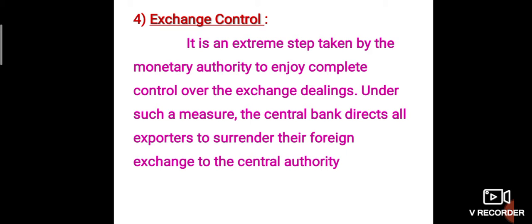Fourth one, exchange control. Exchange control is a step taken by the monetary authority to enjoy complete control over the exchange dealings. Under such a measure, the central bank directs all exporters to surrender their foreign exchange to the central authority. To enjoy complete control over the exchange dealings, the monetary authority makes a decision that all the exporters must surrender their foreign exchange to the central authority.